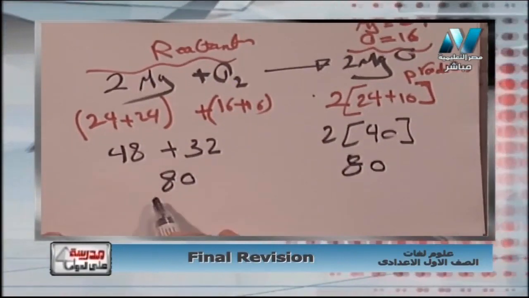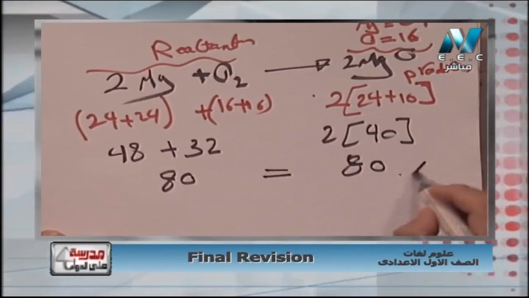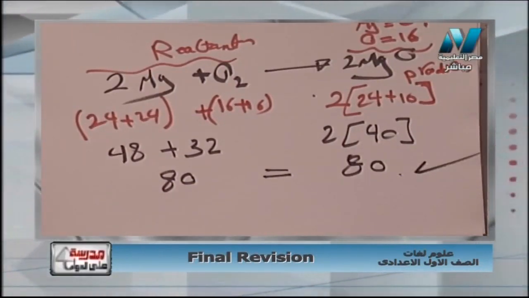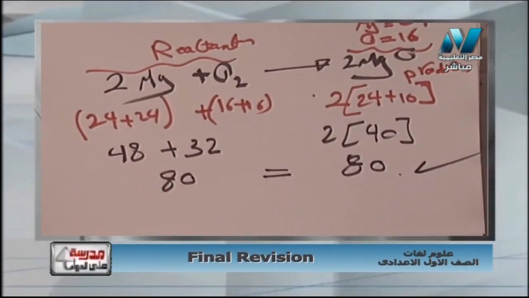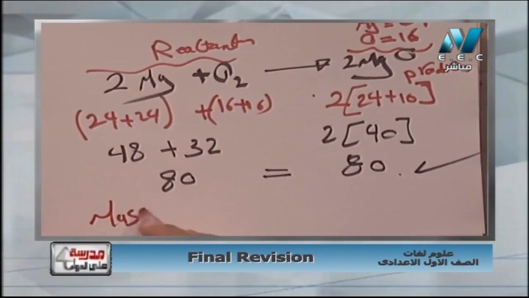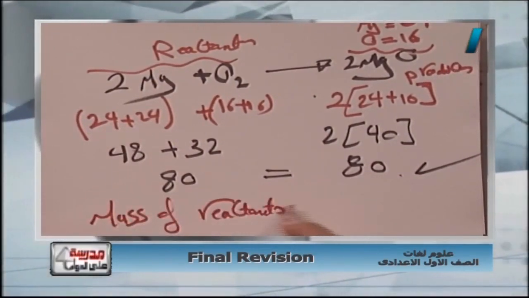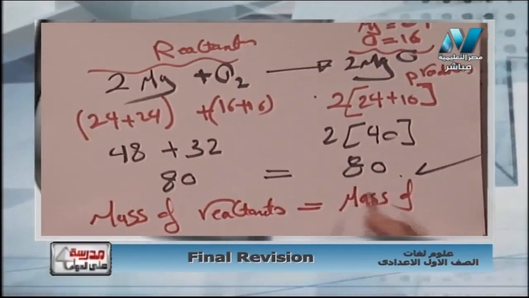لو if the mass number of reactants equal the mass number of product you are right. يبقى عشان اتاكد ان انا حل البروبلم دي صح sure لازم يكون mass of reactant equal mass of product. So at last I can say هقول كده mass of reactants يعني كتلة المتفاعلات equal mass of products.